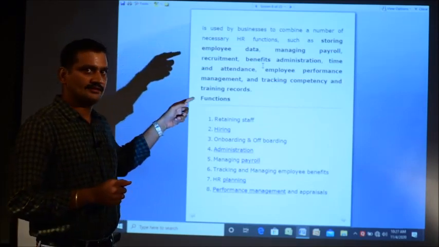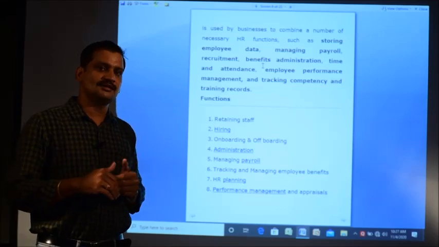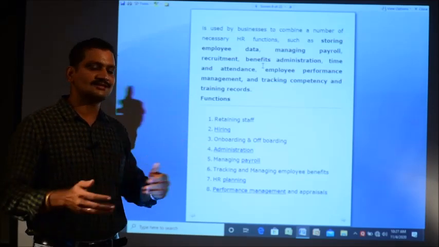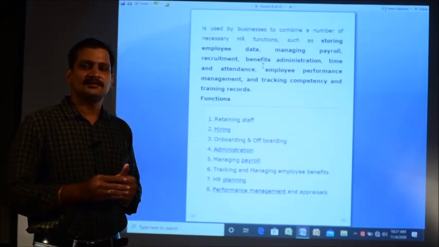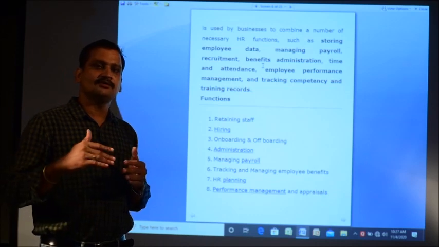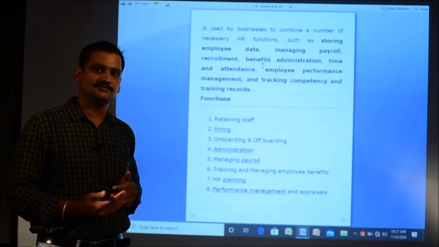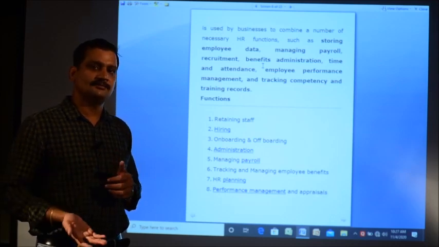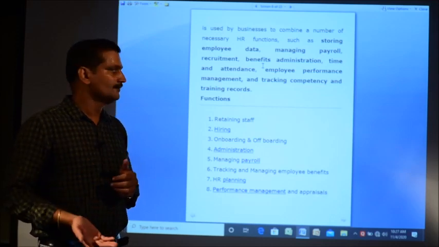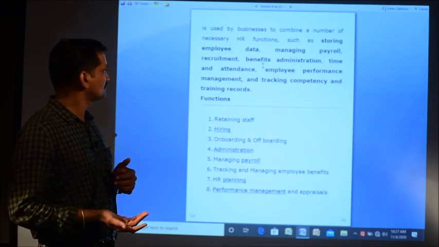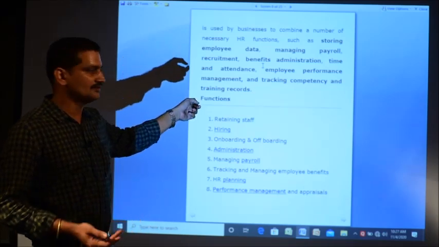Then recruitment. Employees are recruited to the organization, and this software also takes care of that. If at any time you want to give an online advertisement, or you want to hire employees, human resources, then this software can also be used.